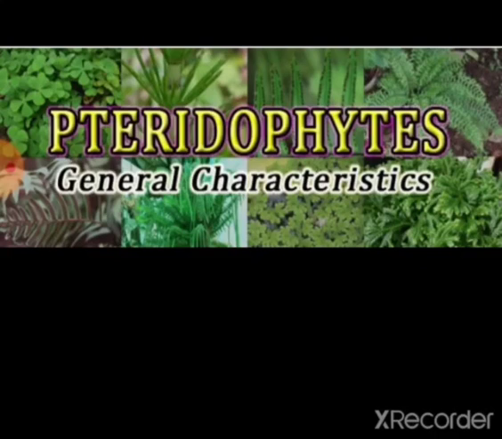In gametophyte, reproduction is of oogamous type. The male sex organs are called antheridia and female sex organs are called archegonia. Antheridia produce antherozoids and archegonia enclose the egg cell. Fertilization requires water.